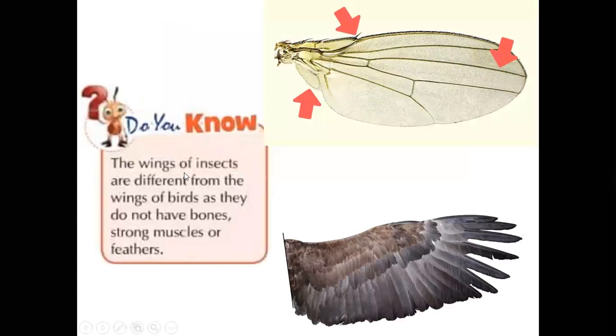See, the wings of insects are different from the wings of birds. Insects fly as well as birds because they have wings, but they are different. Bird wings contain bones, strong muscles and feathers. These are all quills, and a group of quills we call a feather. This property is present in bird wings, but insects do not contain such structures. That is why insect wings are different from bird wings.